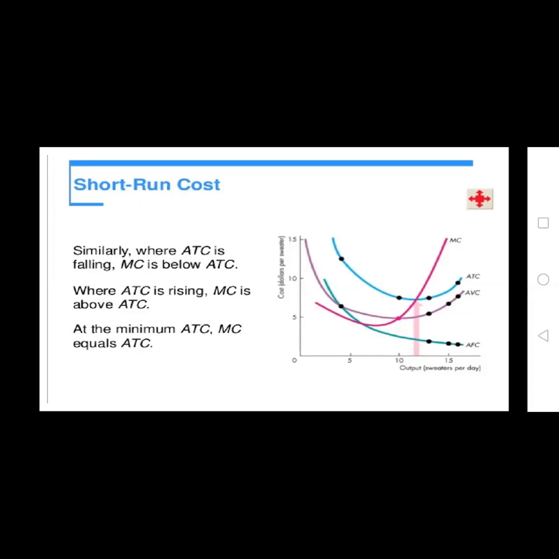If you observe this short-term cost curve, where average total cost is falling, marginal cost is below average total cost. Where average total cost is rising, that means increasing, marginal cost is above average total cost. At the minimum of average total cost, marginal cost equals average total cost. So this is the short-term cost curve.